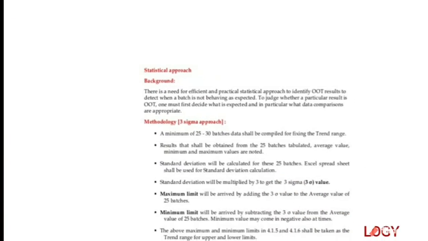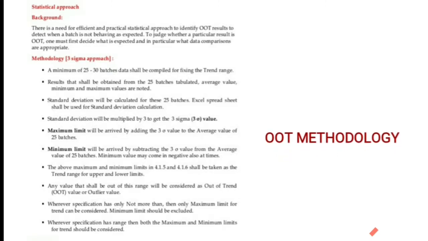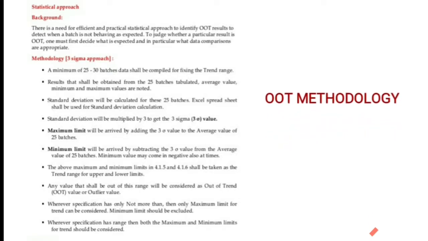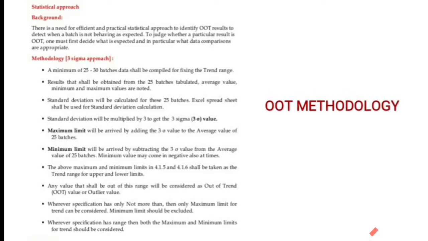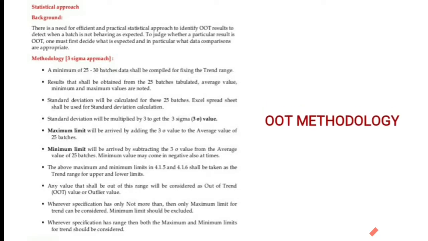There is a need for an efficient and practical statistical approach to identify OOT results and detect when a batch is not behaving as accepted. To judge whether a particular result is OOT, one must first decide what is accepted, and in particular what data comparisons are appropriate.